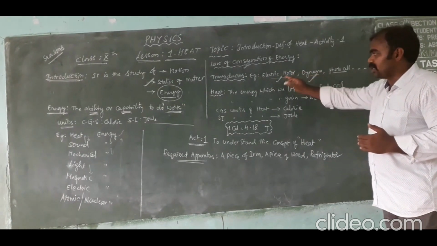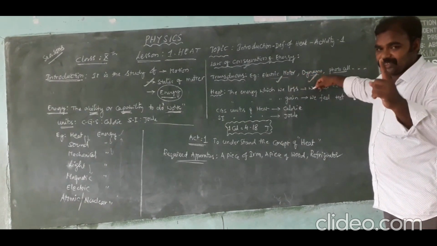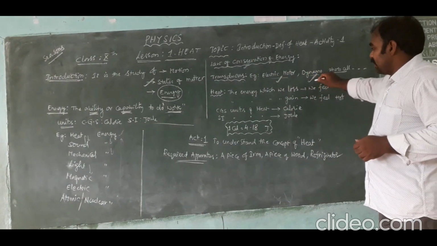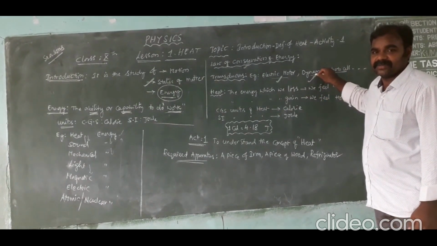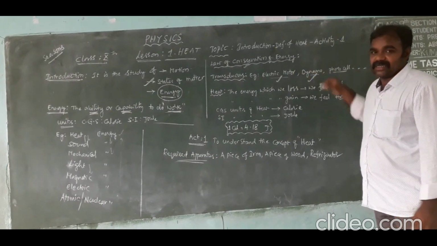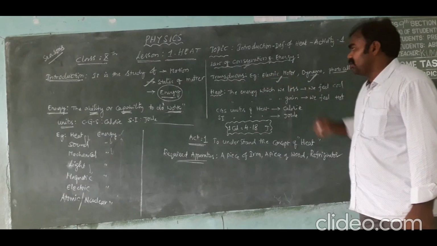Quite opposite to this one. That is, an electric motor converts electrical energy into mechanical energy, and an electric dynamo converts mechanical energy into electrical energy. That means these 2 are reverse processes.